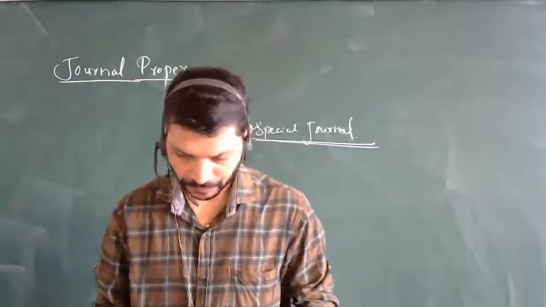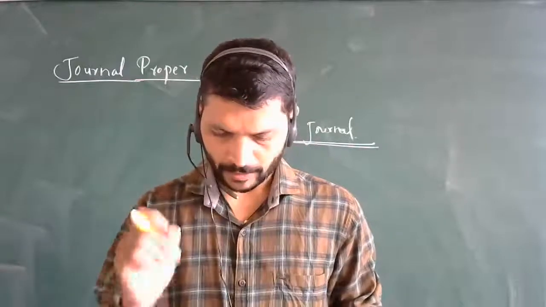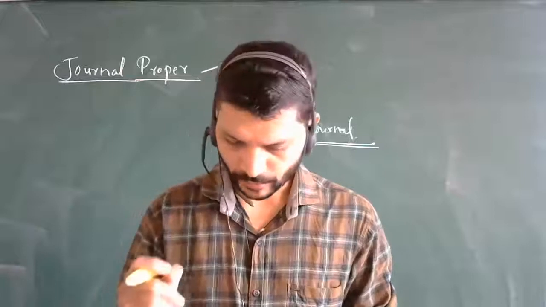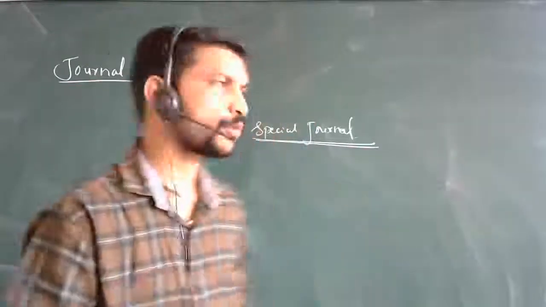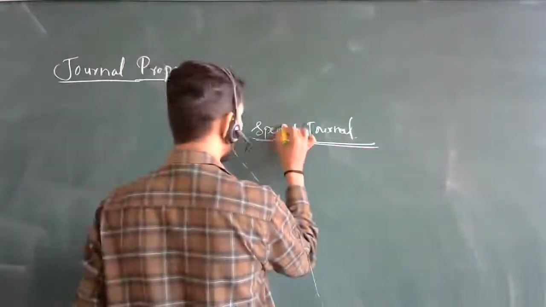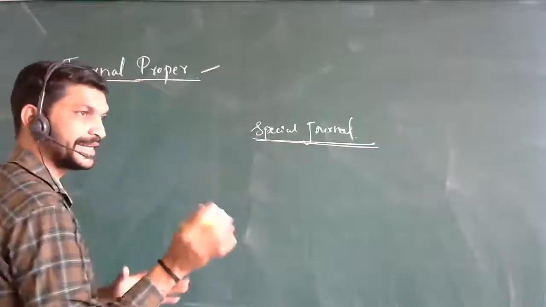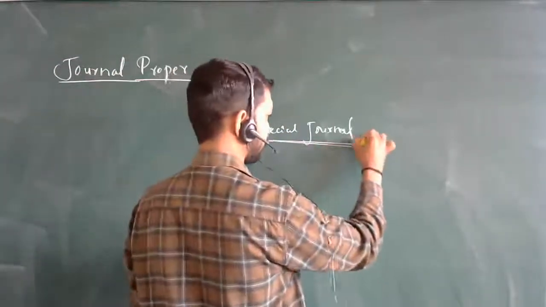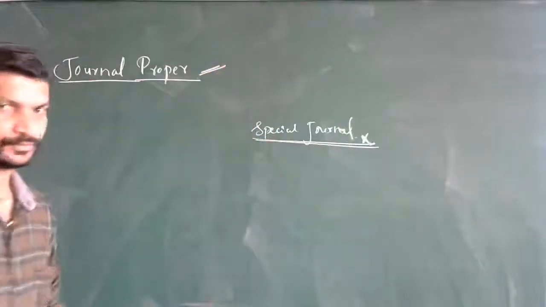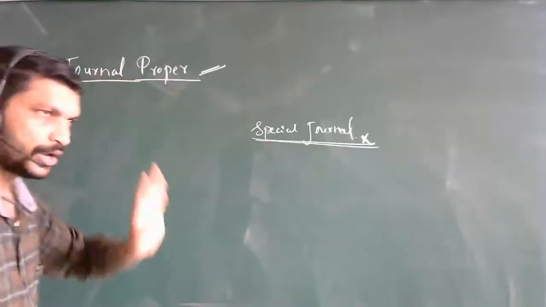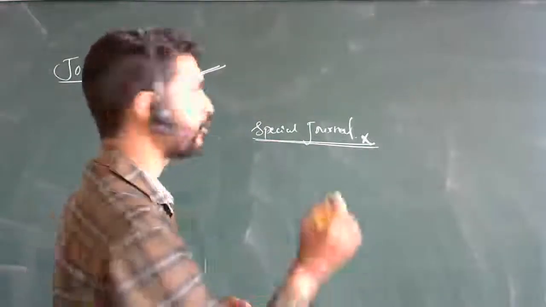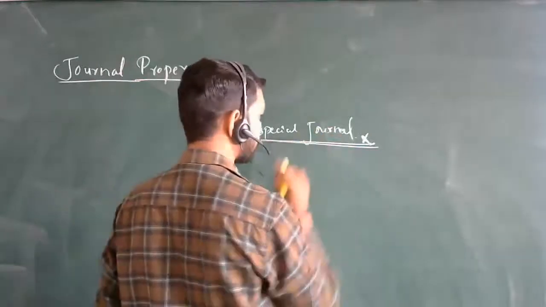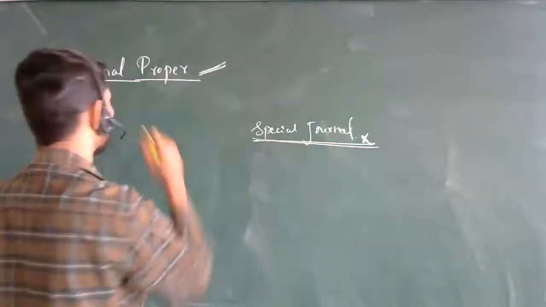So let's see. As per the definition, a book maintained to record transactions which do not find a place in special journals is known as journal proper. The transactions which are taking place but are not getting a place in those are recorded in this journal. That's it, this much only. All the business transactions where we don't find a place to record in special journals, we call them journal proper.